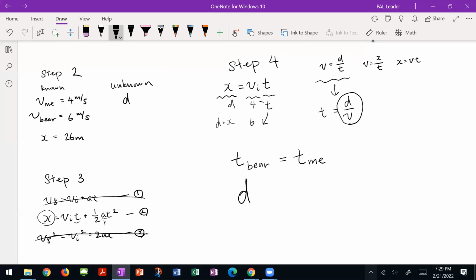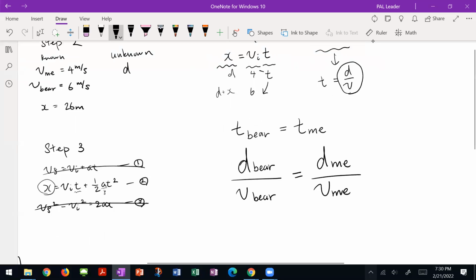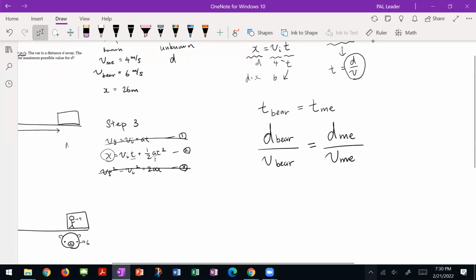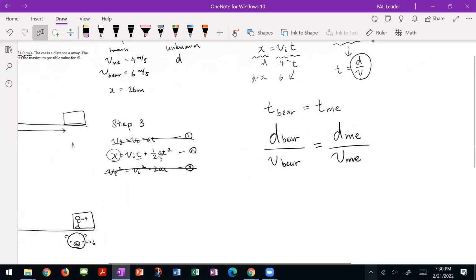The overall distance that the bear travels over the velocity of the bear should somehow equal the distance that I travel over my velocity. Still kind of wonky, I know, but let's just start putting in our values.